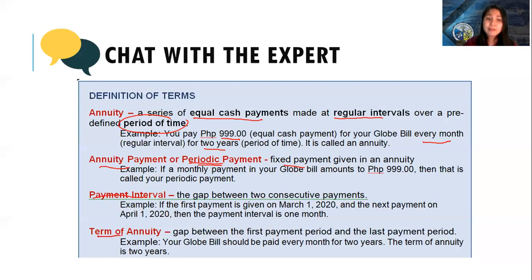Next, term of annuity. How long are you going to pay? Example, in the Globe story, you need to pay for 2 years. That is called the term of annuity. Or for example, if you have a paluwagan, you need to pay for 6 months. The 6 months, the gap between your first and your last payment, is called the term of annuity.